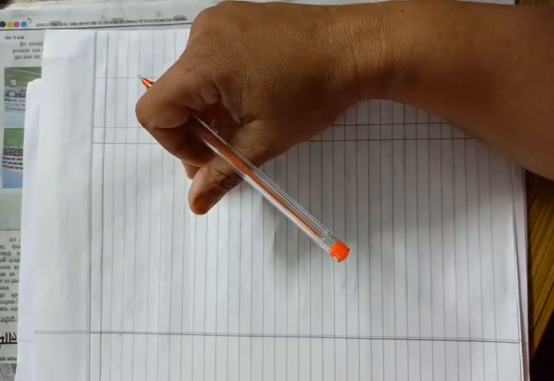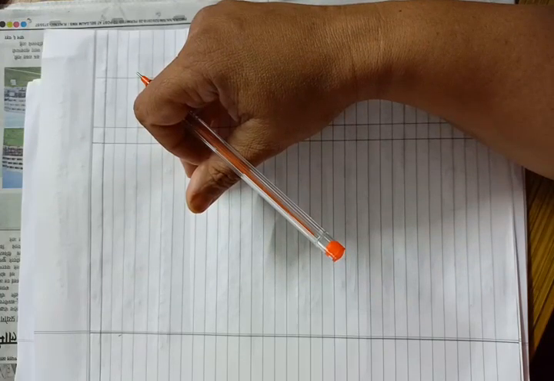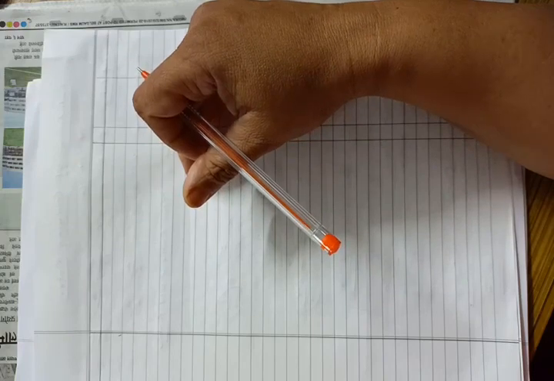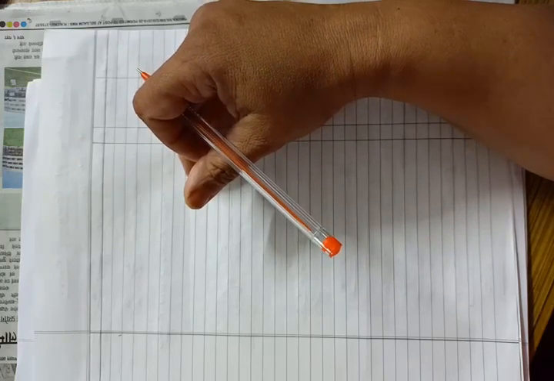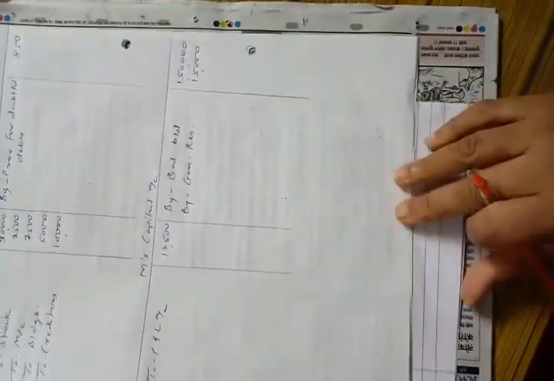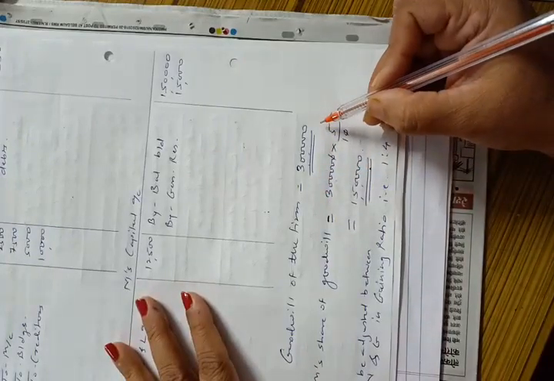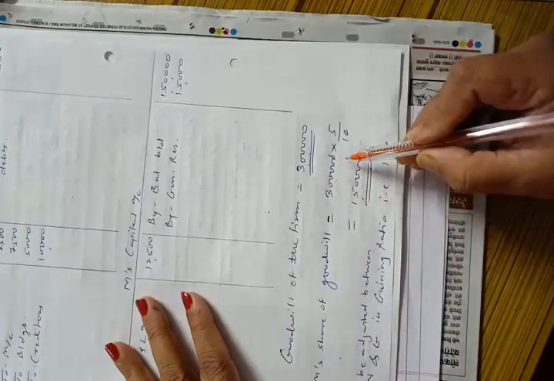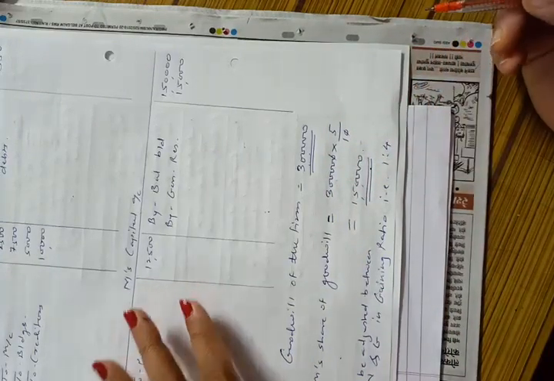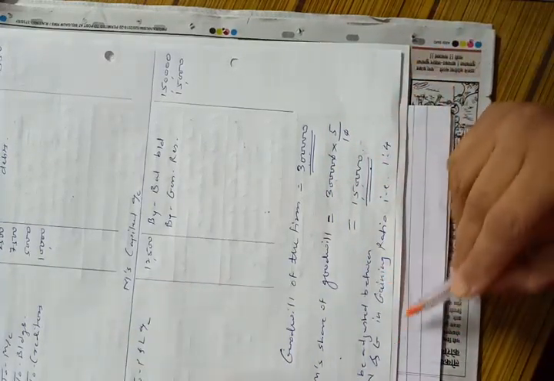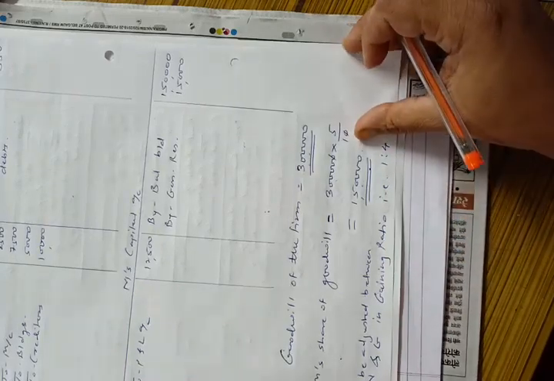Fourth adjustment. In this adjustment, the new profit sharing ratio is given and we have already calculated the gaining ratio. Now the last adjustment, that is goodwill of the firm on M's retirement was valued at rupees 3 lakhs. Goodwill of the firm is rupees 3 lakhs. M's share of goodwill will be 3 lakhs into 5 upon 10, that is 1,50,000. And this amount will be adjusted between N and G in their gaining ratio, that is 1:4.